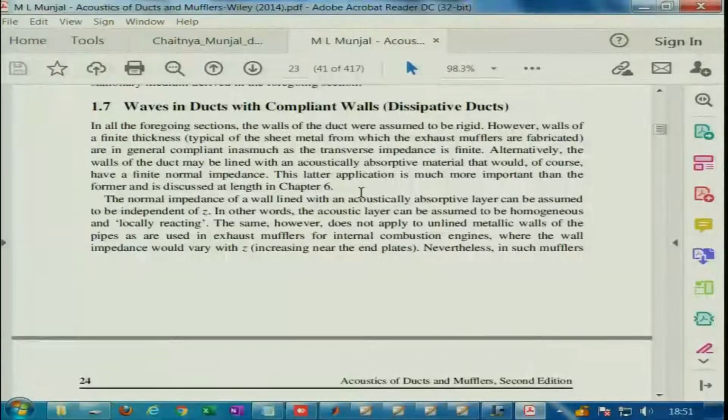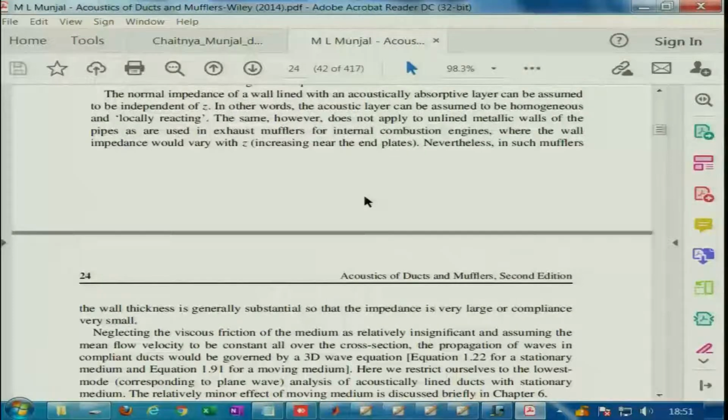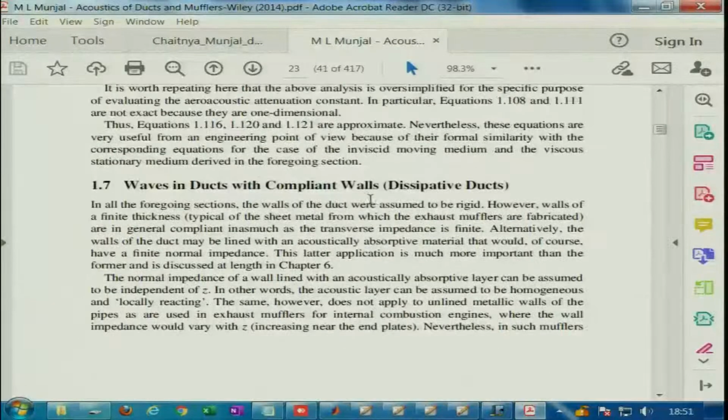But the purpose of this lecture is to give you a very brief introduction to the dissipative or lined muffler concept, that will be covered later. Right now, what I will present is just a small introduction. For that I will refer to the book on acoustic ducts and mufflers by Munjal. There are different models to analyze a lined or dissipative muffler. This is the first time we are discussing this.